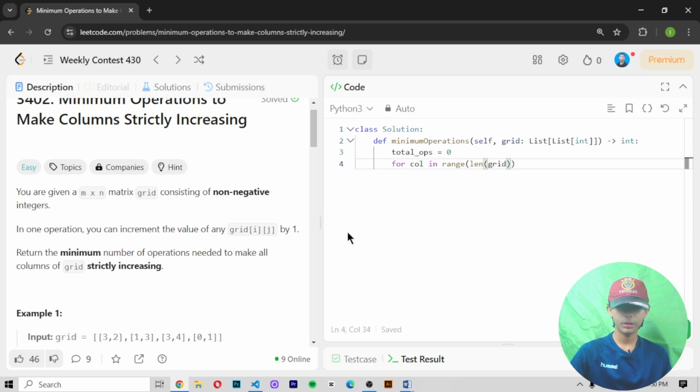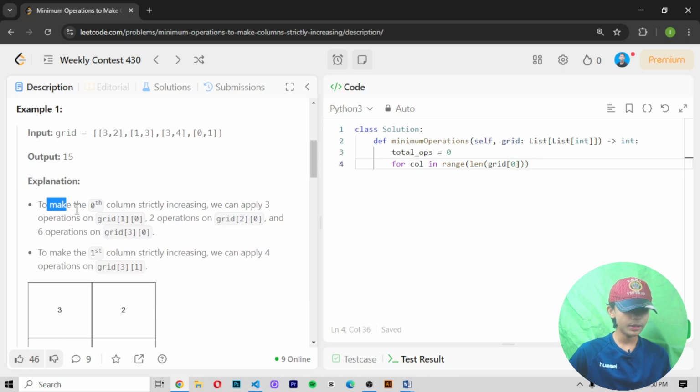Let's come on it here, grid[0], because in the example we make the zeroth column strictly increasing. So in the grid we write 0, and then here we write prev_val equals -1.